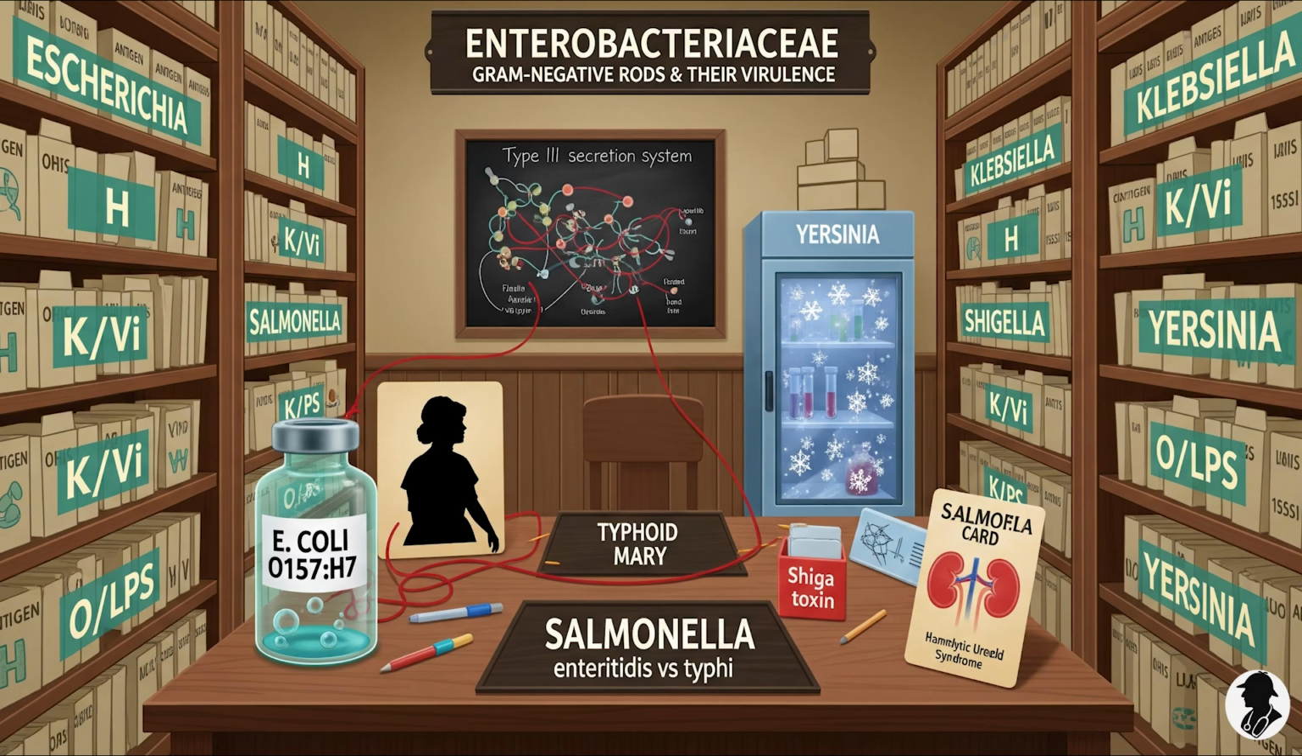Okay, so we've covered a lot today. From the broad characteristics of the whole Enterobacteriaceae family, that FERN profile, to the specific tactics of Escherichia virulence factors, and then the distinct strategies of Salmonella, Shigella, the many faces of E. coli, and Yersinia. We have.